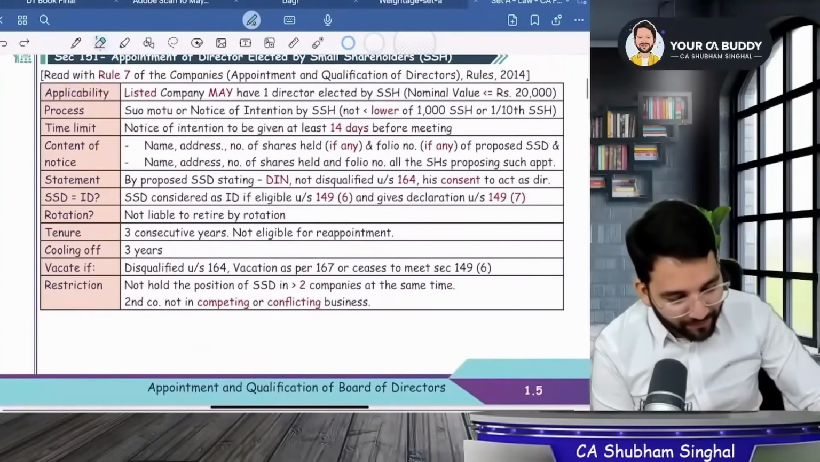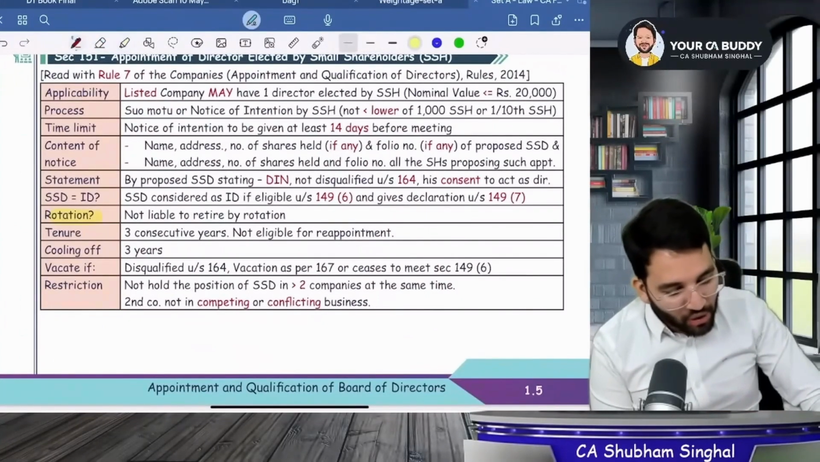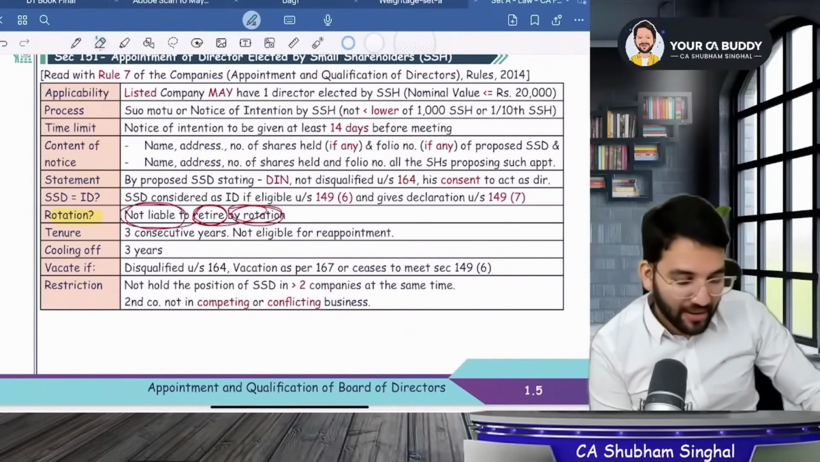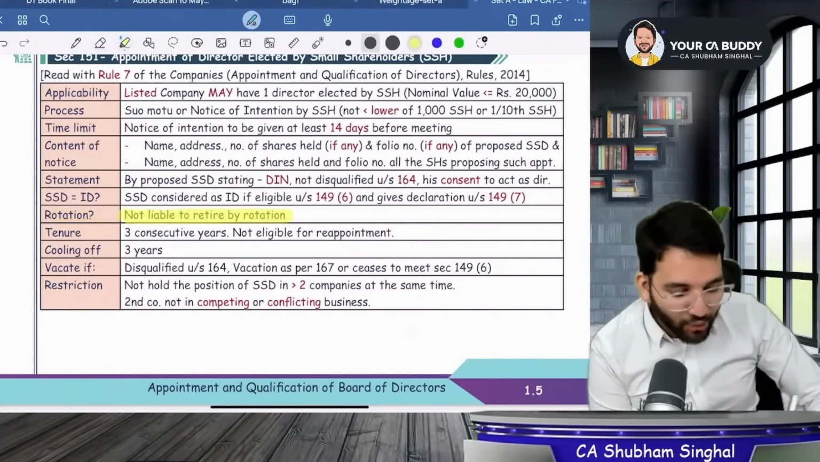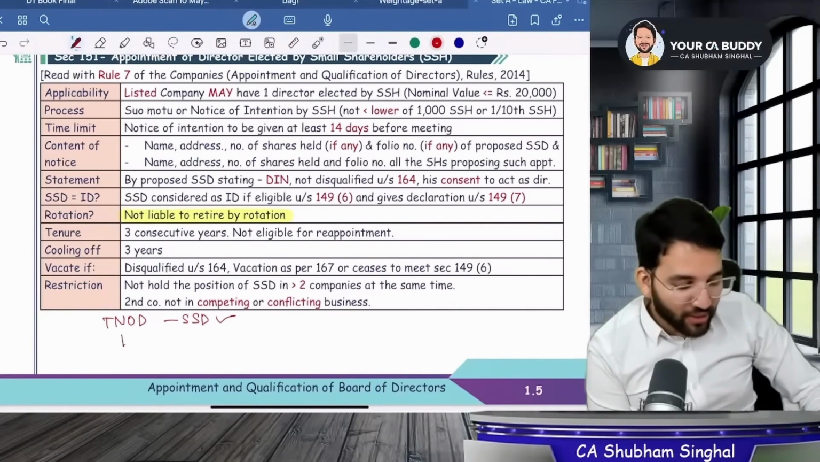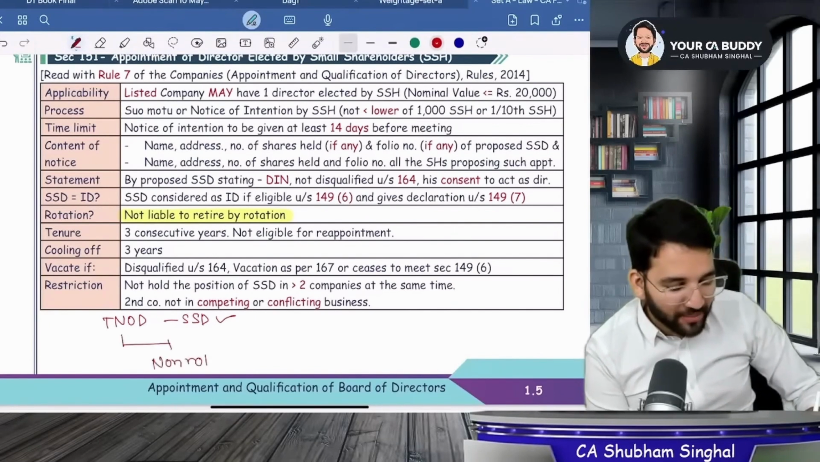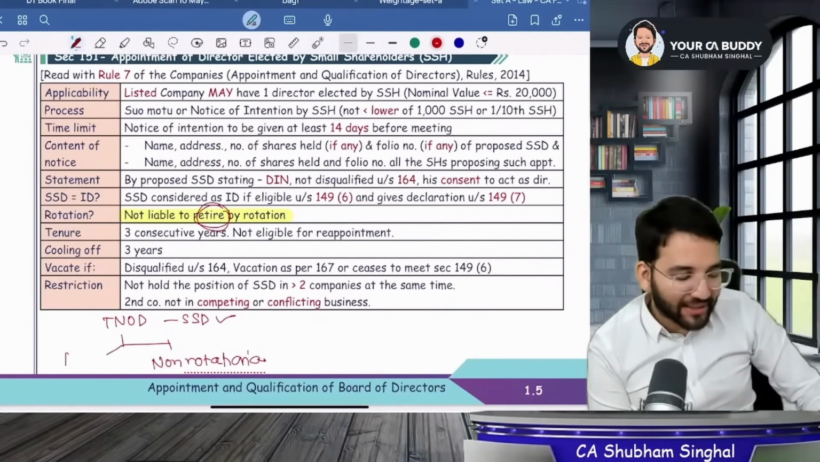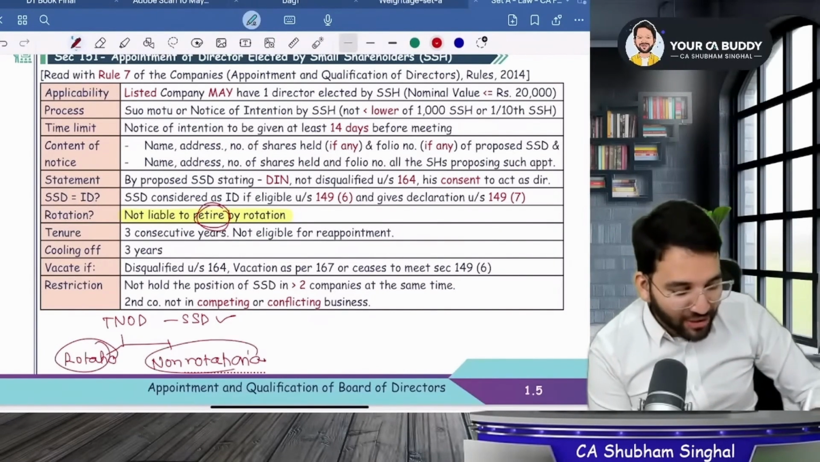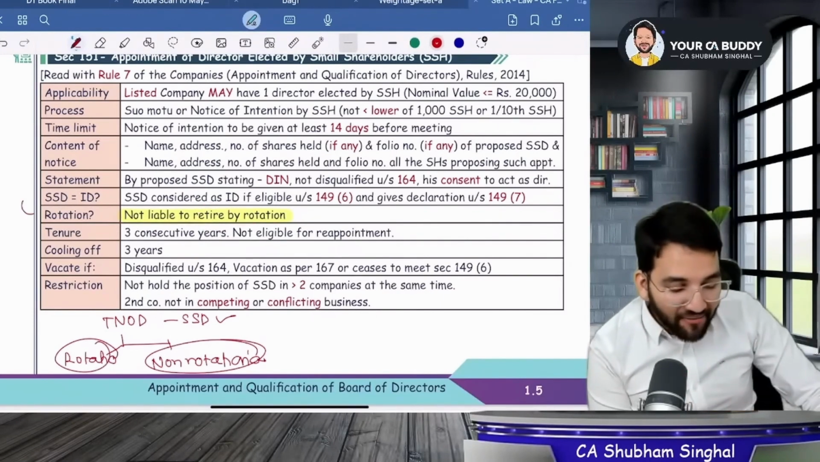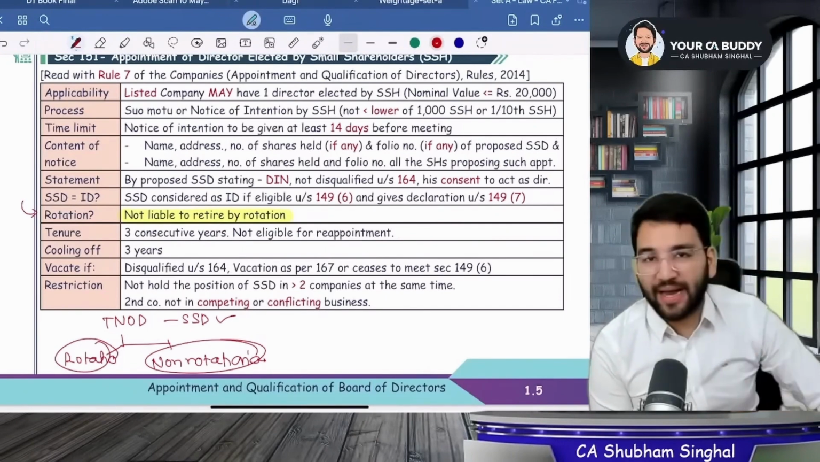See what is given here. Rotation. Not liable to retire by rotation. What does it mean? Let's get into it. Small shareholder director is not liable to retire by rotation. This itself explains the fact that the total number of directors will include the small shareholder directors too. And now the small shareholder director will become a non-rotational director. This is so because you can't retire him by rotation. There is no point of keeping him as a rotational director. You will anyways not do so since he is not liable for retirement by rotation. Where is this? This is in 151. But then there is one more thing.